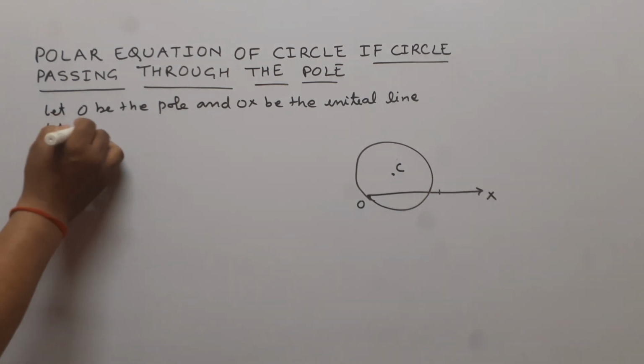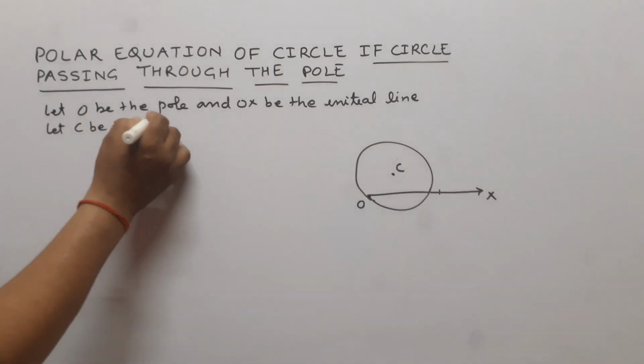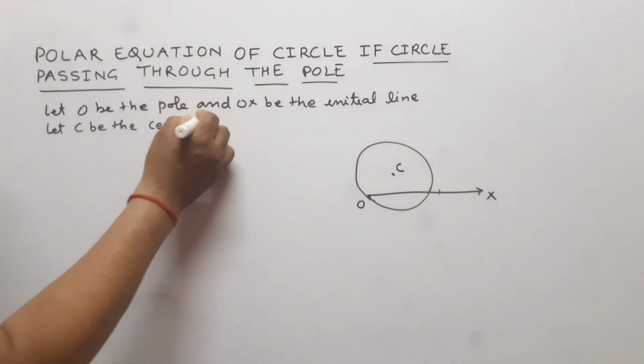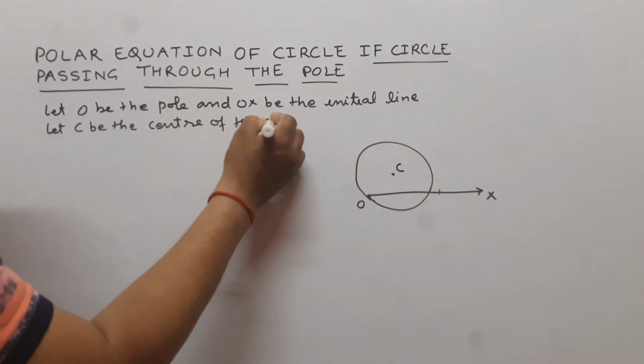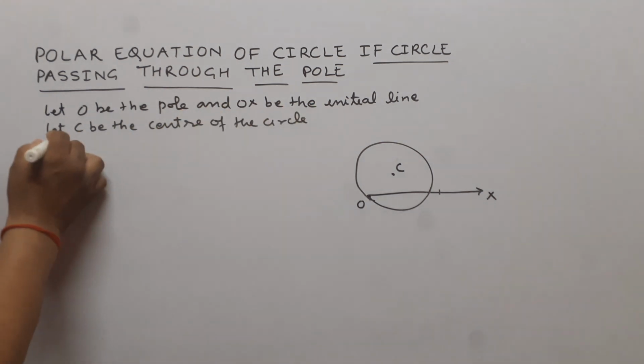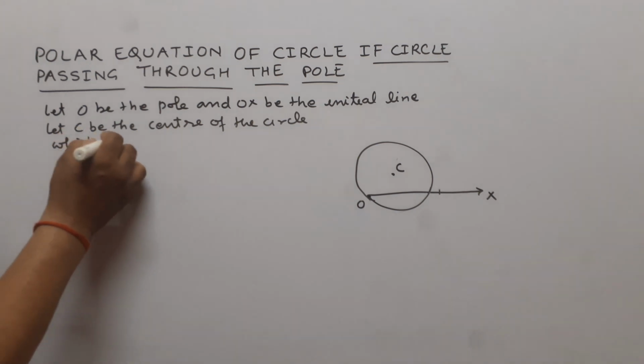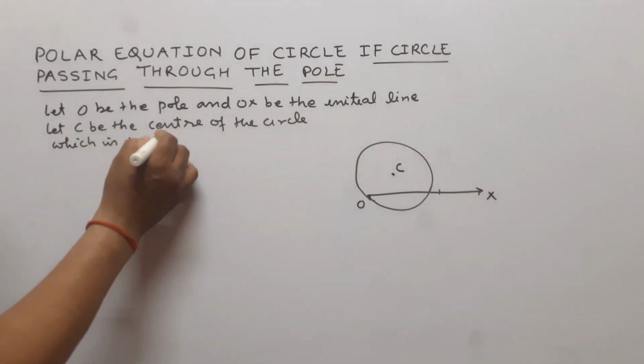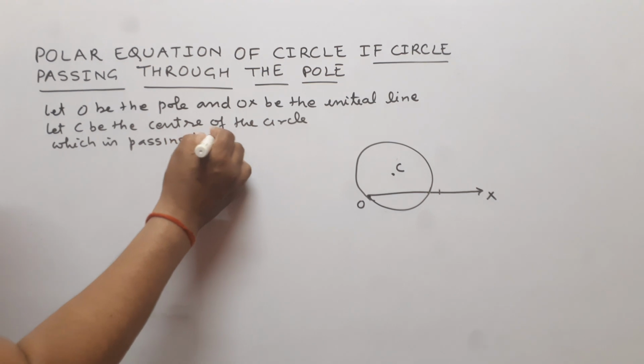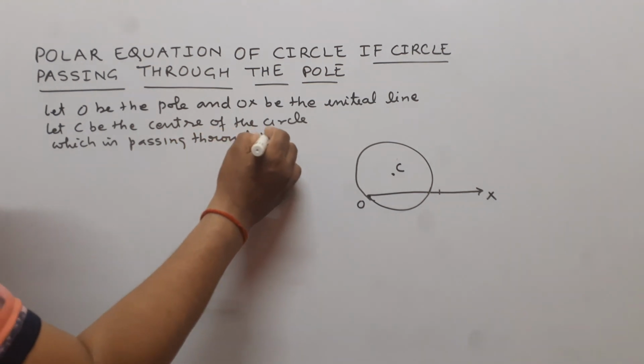Let C be the center of the circle which is passing through the pole.